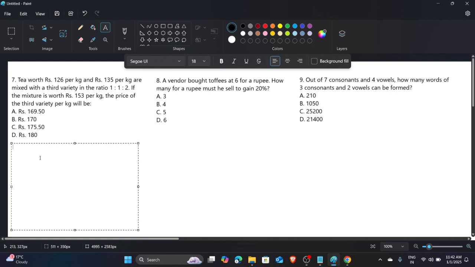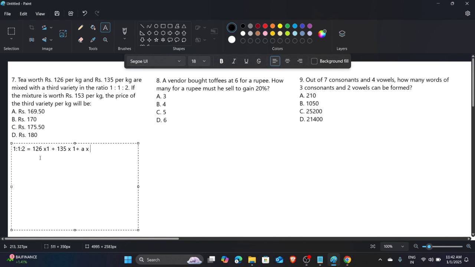So we do the average method, and if you know about averages, you can easily understand that concept. What they are giving us is 126 in a ratio of 1, and 135 in a ratio of 1. And for the third, since we don't know the price, we take it as something unknown.